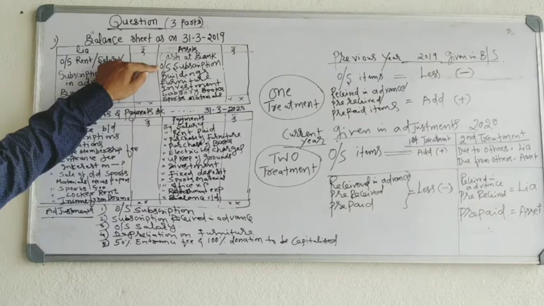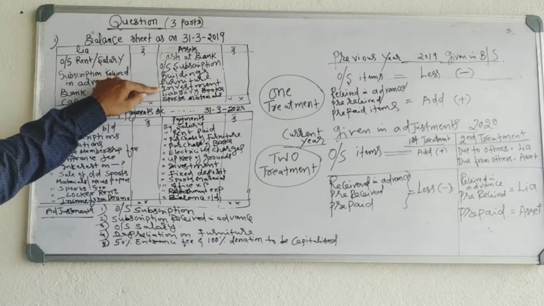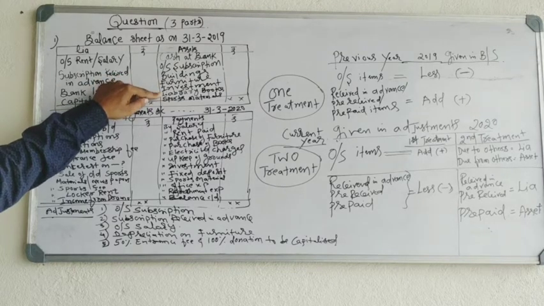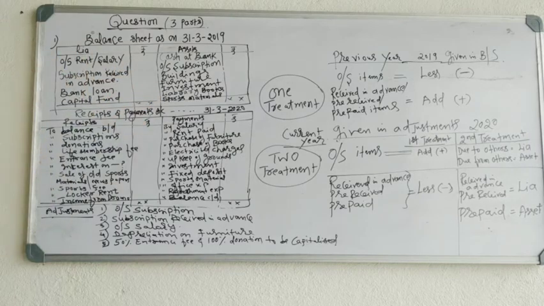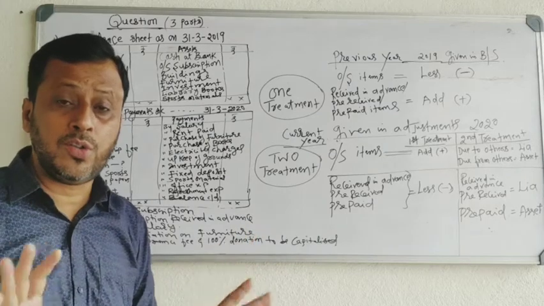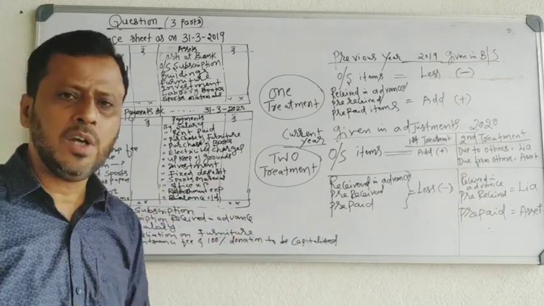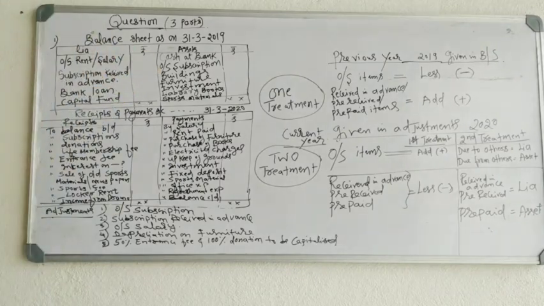This belongs to last year. Now buildings, you have furniture, you have investment, you have library books, you have sports. All these are assets. Outstanding subscription means subscription we have to receive. We have not received. We have to get from the members. That is outstanding subscription.